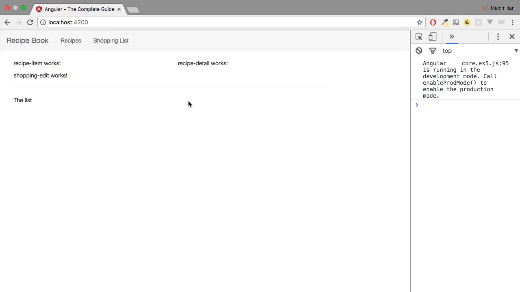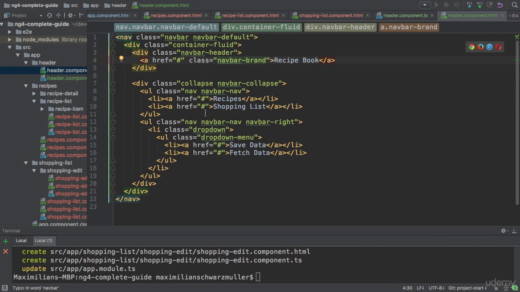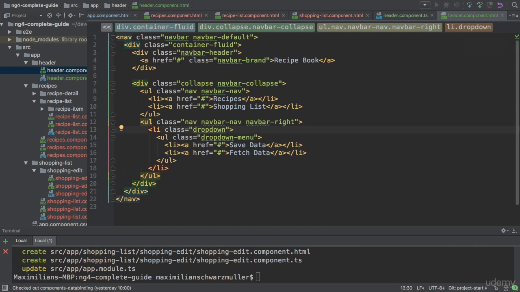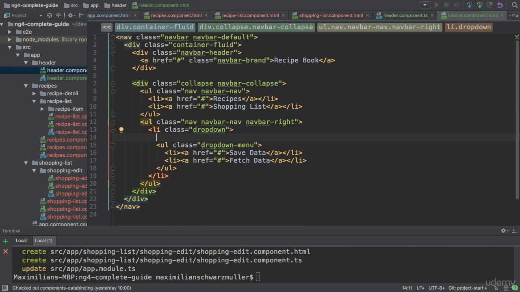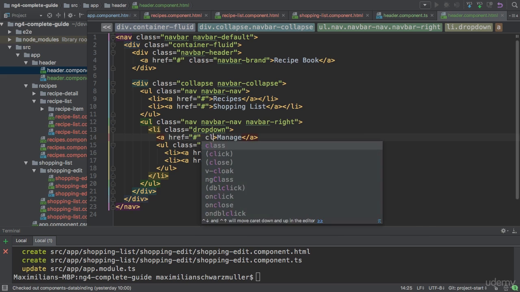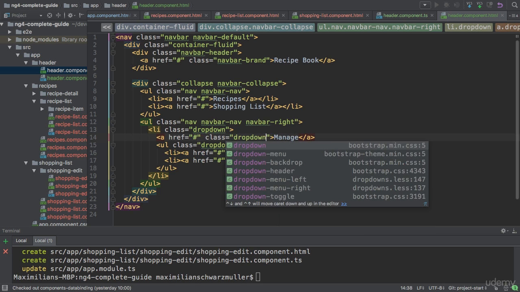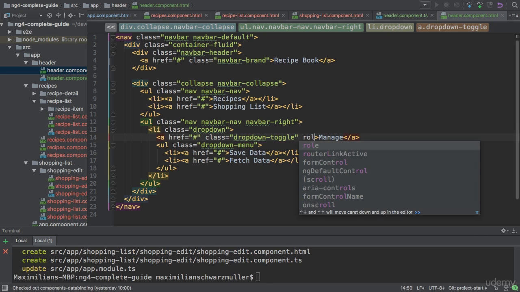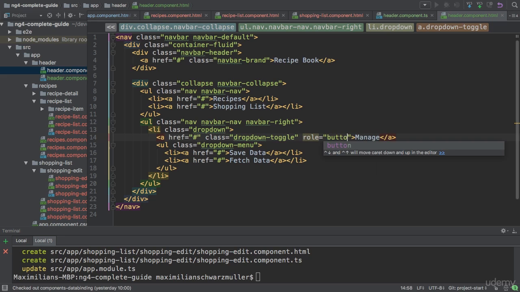Now what's wrong with the dropdown? Well, the dropdown simply misses the link we would see to open the dropdown. Because this unordered list here simply is the content of the dropdown, we of course also need a link to trigger it. So let's add an anchor tag pointing to hashtag here, where I will say Manage, just Manage maybe. You could of course change that text. And this should have a class of dropdown-toggle, because this will be the button toggling the dropdown in the end. Therefore, it will have a role of button to add some accessibility to this. Not required for this to work correctly though.